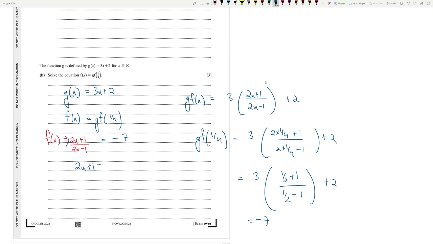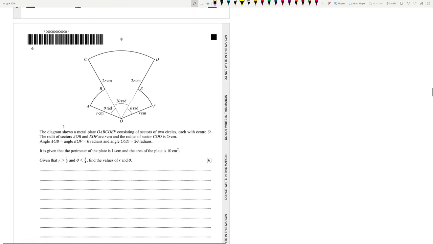So 2x plus 1 is equal to minus 14x plus 7. 16x is equal to 6. x is equal to 6 by 16 actually, which is 3 by 8. This should be the answer. Let me just check the mark scheme. Yes, it is. Let's continue with number 6.